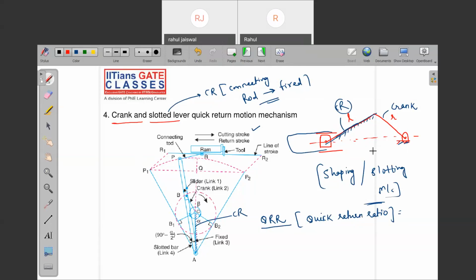Hello, I'm not audible. Now it's audible. Yeah. I'm saying, do you know what is a quick return motion mechanism or what is a quick return ratio? Yes, sir. What is that? It is a ratio of two things. What are those two things?